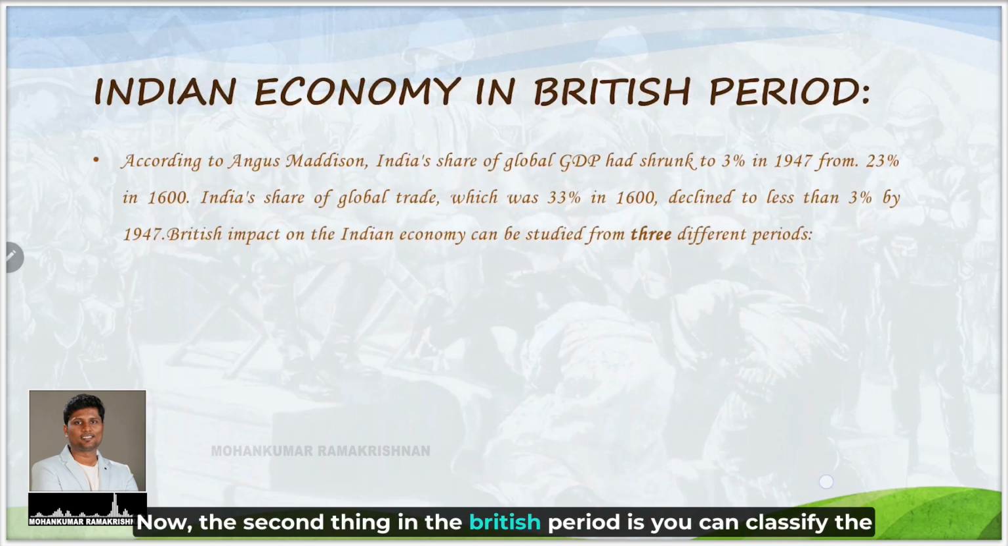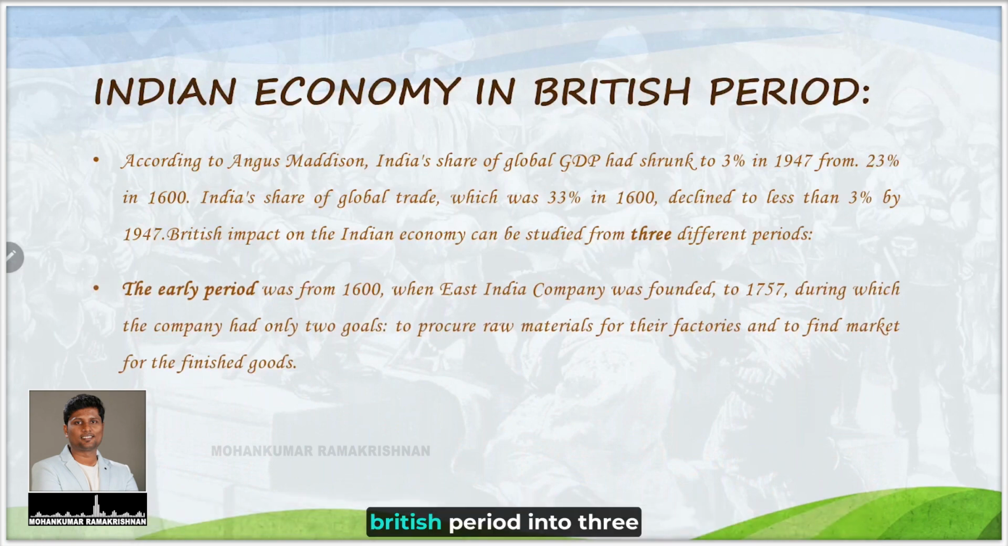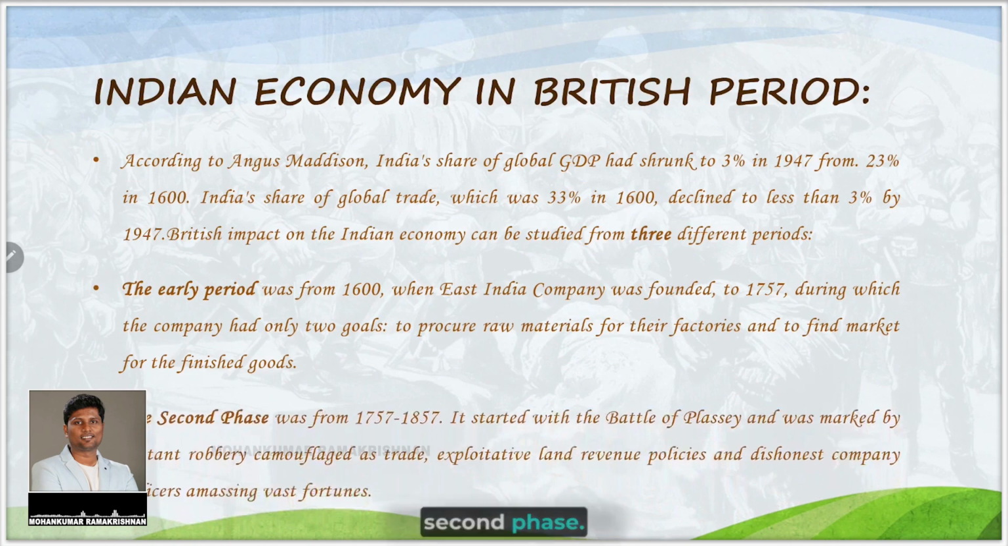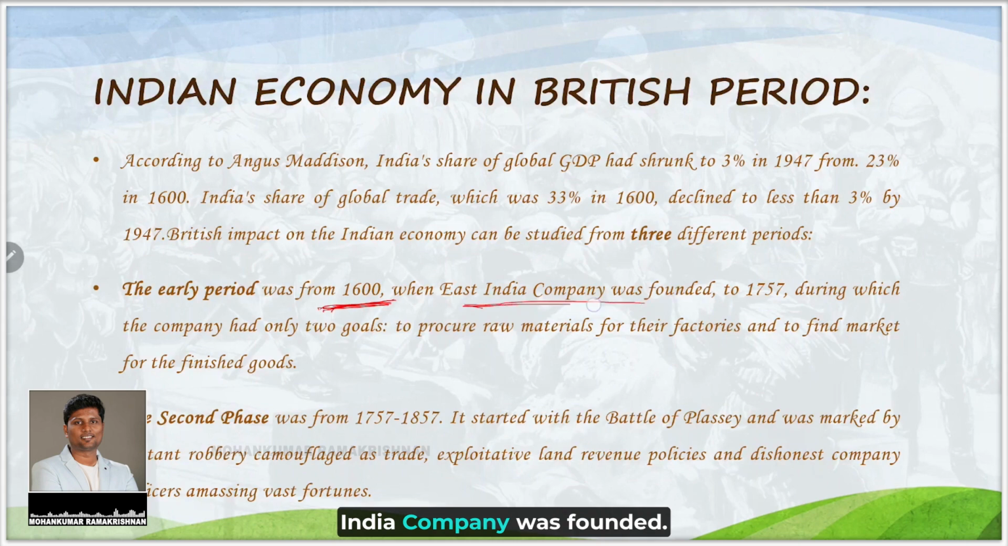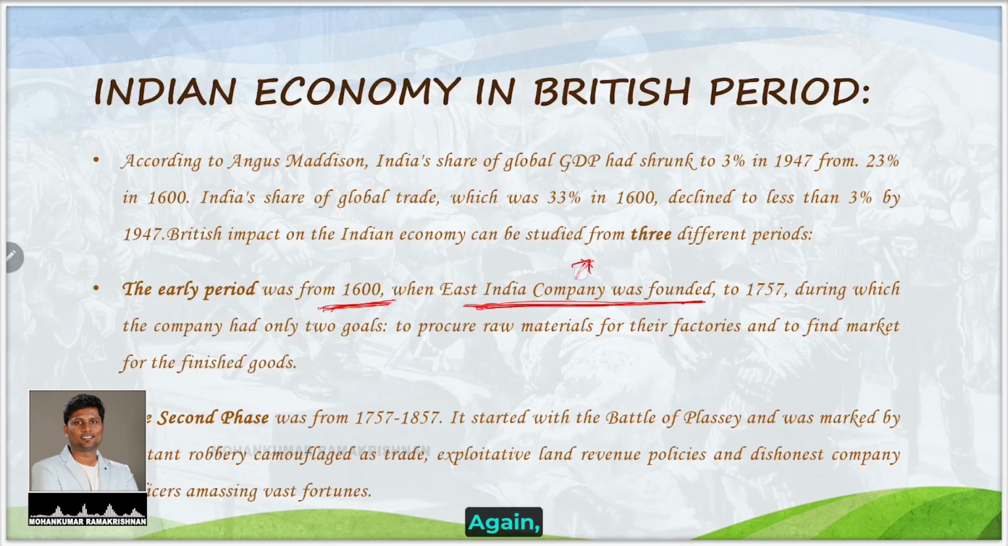Now the second thing in the British period is that you can classify it into three different phases, as per Angus Maddison's data: the early period, the second phase and the third phase. The early period was from 1600. The importance of the year 1600 is that it was when the East India Company was founded. Where was it founded? Again, civil service aspirants can answer me easily. It was founded at Kolkata.